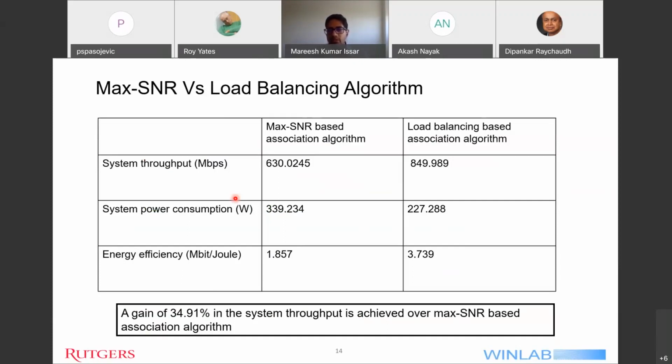There can be a metric to quantify that, but the key point which I am trying to focus on here is the improvement which I get in the system throughput over the max-SNR scheme. So there might be some error here in the results due to that normalization, but that wouldn't be such a large value.